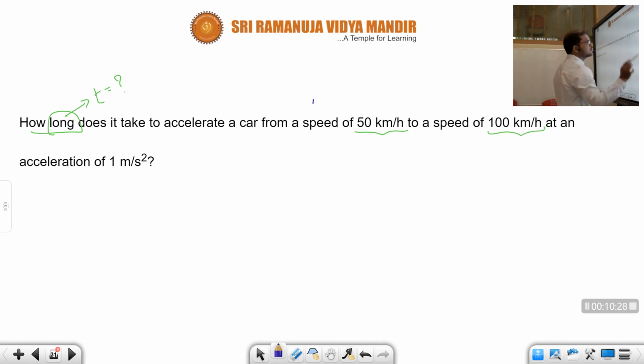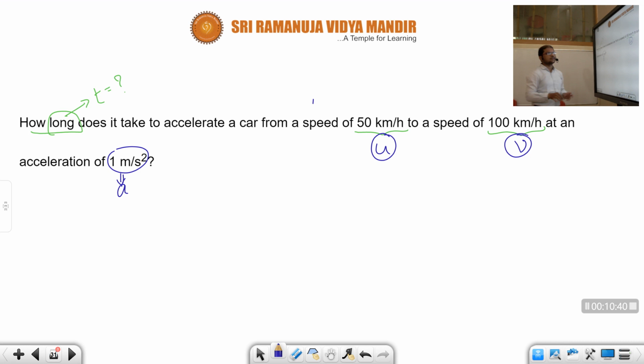What is the initial velocity? Initial velocity is 50 km per hour. Final velocity is 100 km per hour. At an acceleration of 1 meter per second square. All the values we have. Let's find out the time, meaning within what time a car moving at 50 km per hour can increase its velocity to 100 km per hour by applying an acceleration of 1 meter per second square. So let's start the simplification.